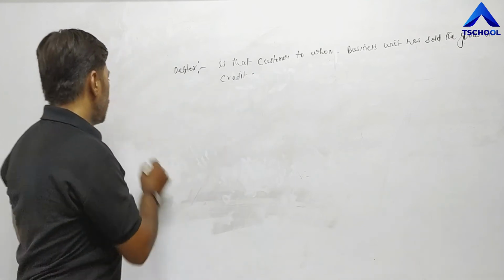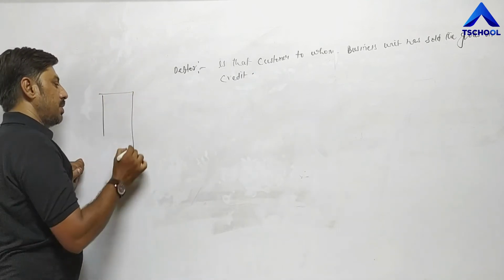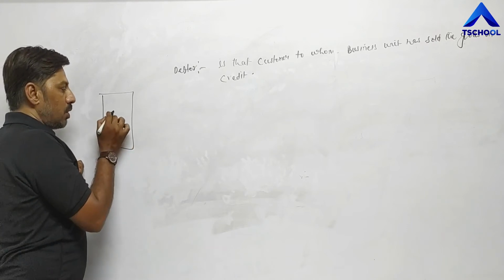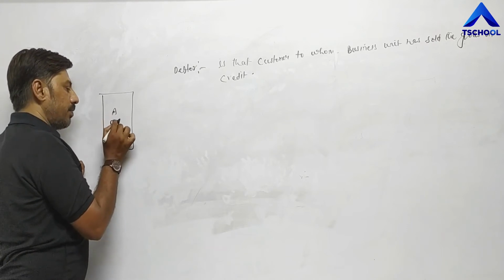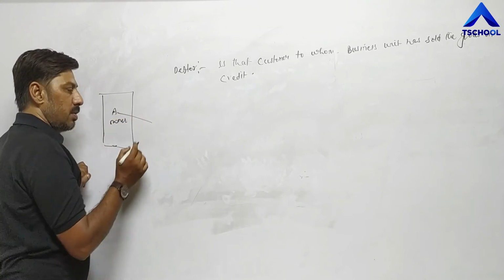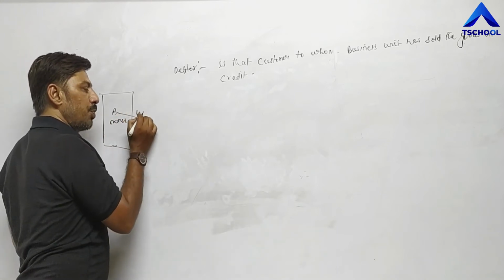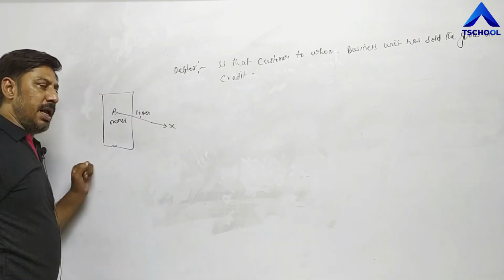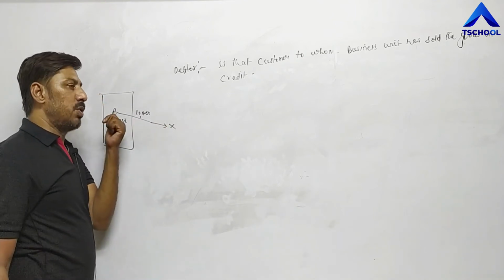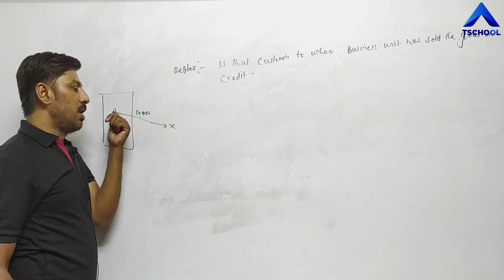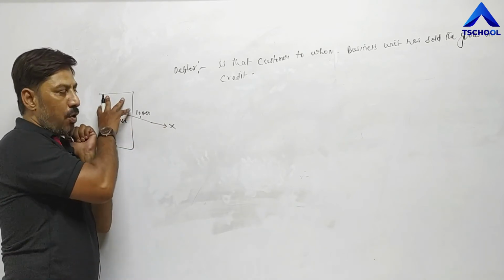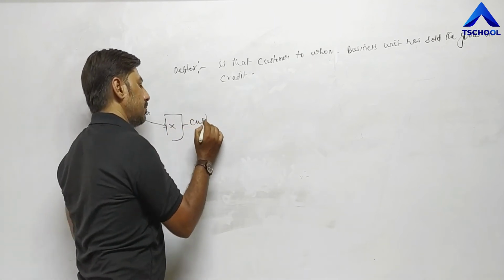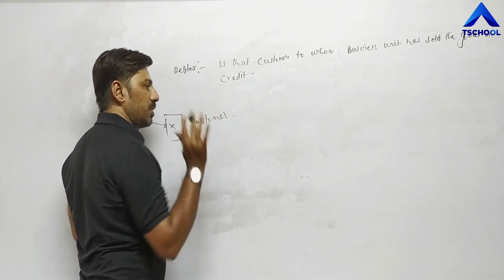The customer means, suppose we have a shop. So total there are two types of customer. This is owner A. He has sold goods of 10,000 rupees to X, and X has immediately paid the amount. So for this business, for A, X is the customer, only customer.